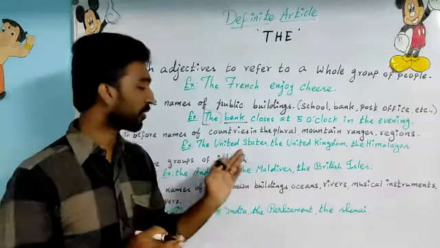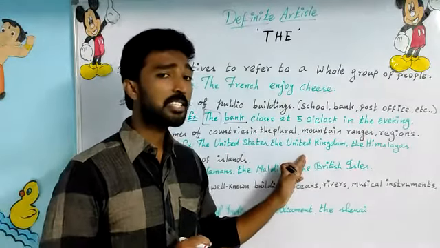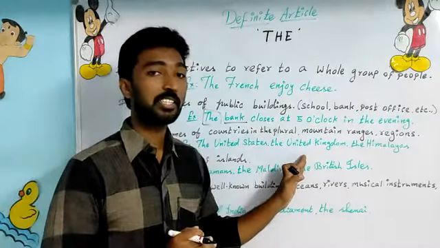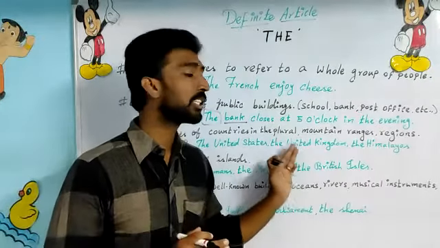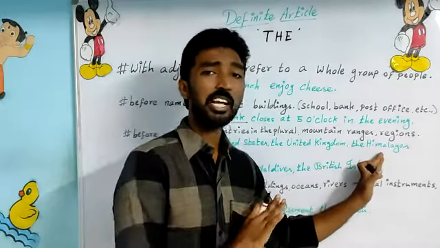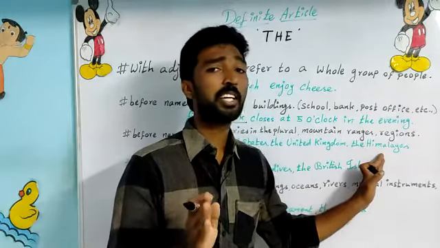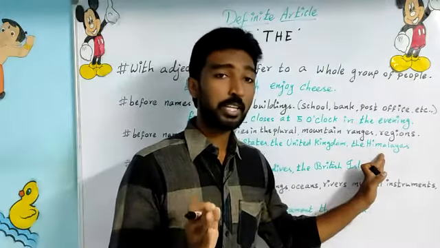And that's why we have used the before it. And the United Kingdom. It consists of 4 countries, and combining together we call it the United Kingdom.